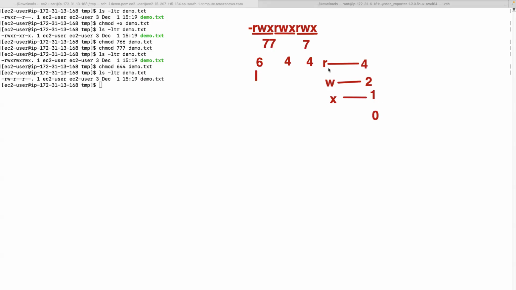And these are the straight values. You have 3 as well, 5 as well, depending on the combinations. When do you get 5? Read and execute means 5, because read is 4 and execute is 1. 3 means write and execute. 6 means read and write. So depending on the combinations, you get those values.